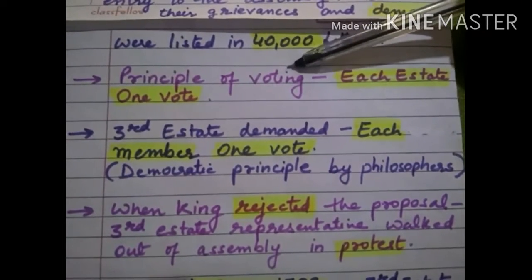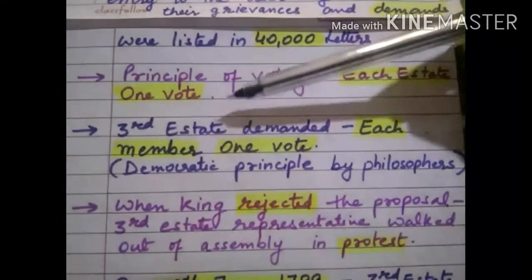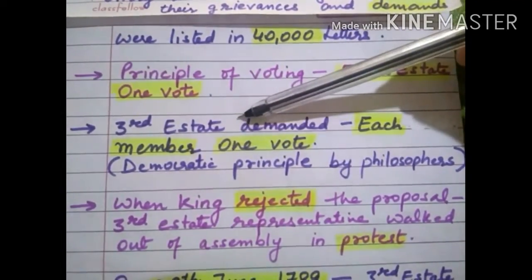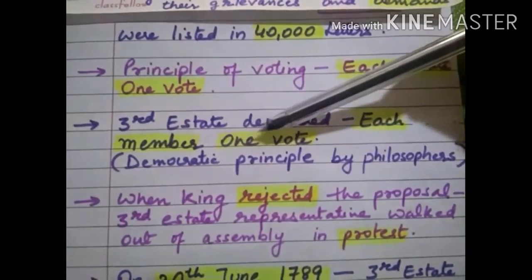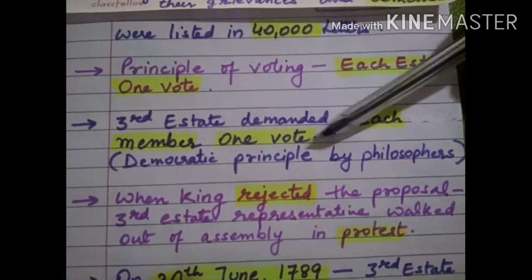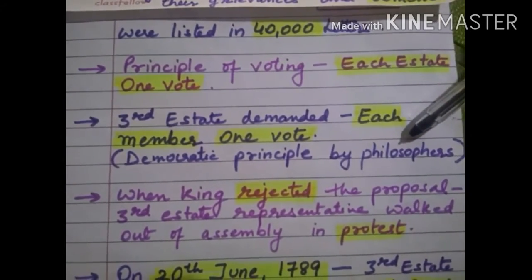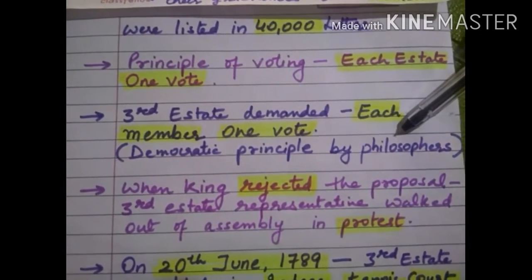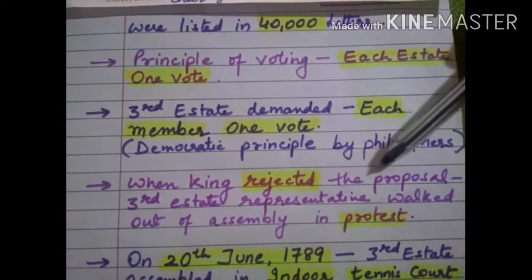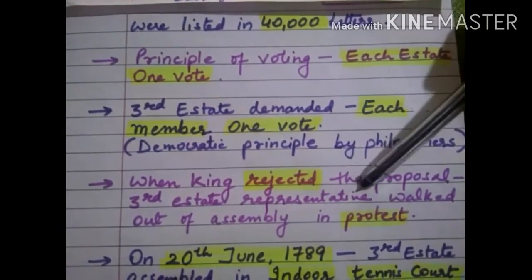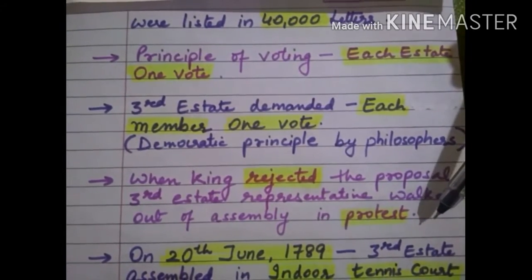Earlier, the voting principle, which was conducted by the Estate General, was that each estate had one vote. But this time, third estate demanded a new principle that each member must have one vote, which was based on the democratic principle put forward by philosophers like Jean-Jacques Rousseau in his book The Social Contract. And when they demanded the new principle of voting, the king rejected the proposal, and third estate representatives walked out of assembly in protest. They left the assembly and came outside.